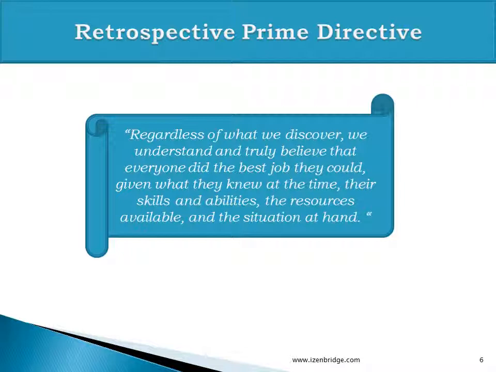Now, as a team, we all need to look back and identify what we could do to make our future sprints, future iterations more effective, more productive. So this prime directive helps us to generate confidence, generate trust in individuals, and makes them aware that this is not a fault finding exercise, this is not a blaming exercise. This is an exercise where we want to identify the improvement areas so as a team we can grow to the next level.